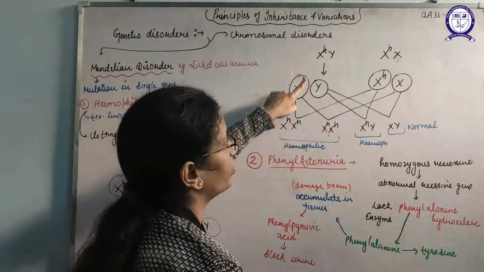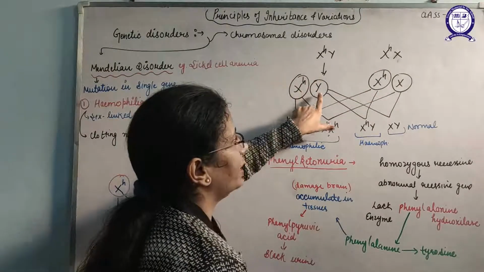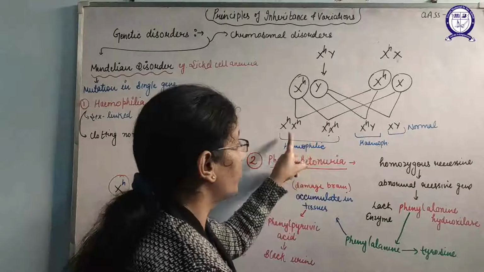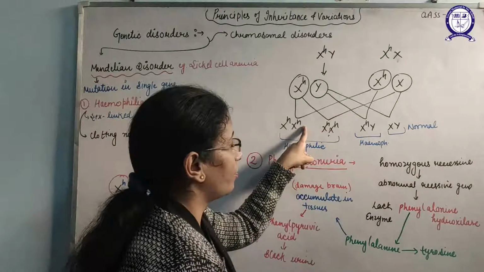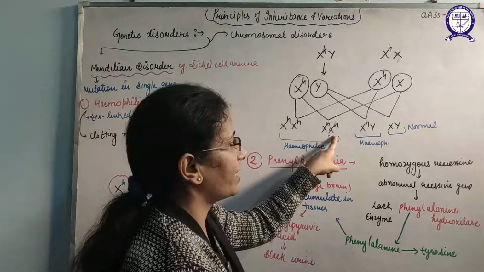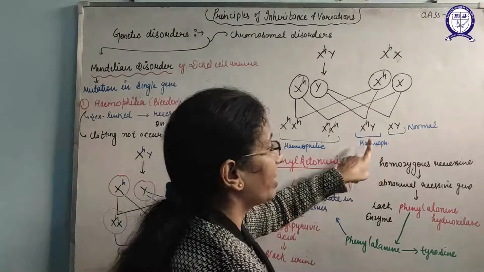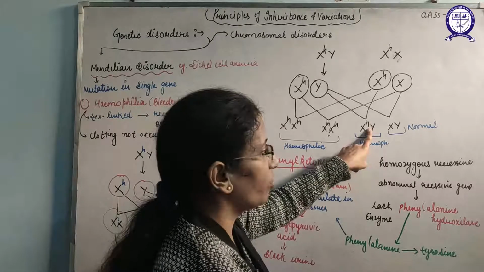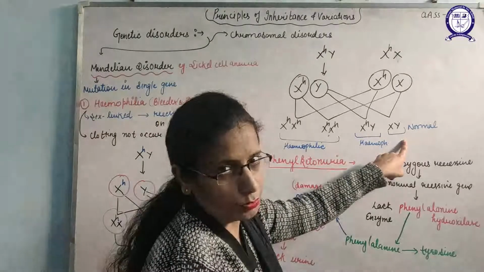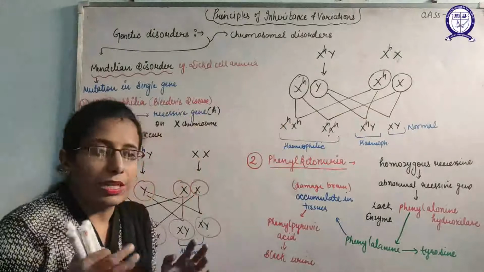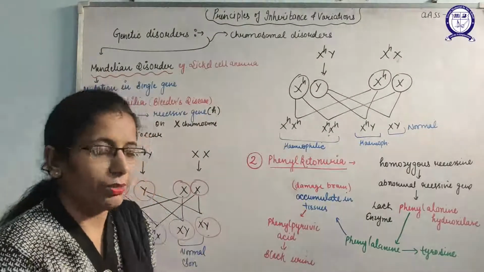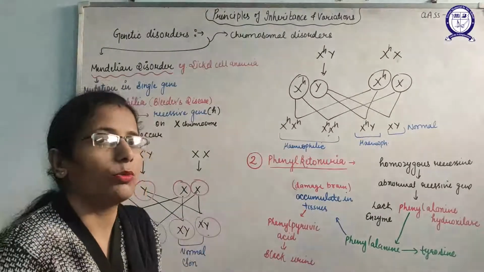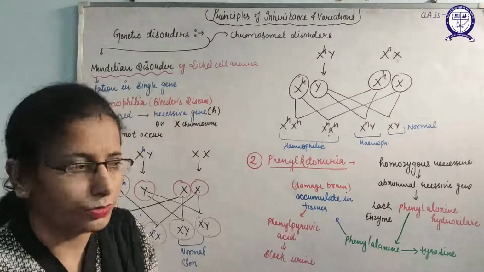We can take another example where we cross a hemophilic male with a carrier female. In this case, you can get gametes like this, and you will obtain hemophilic females, because in this case you can see both X chromosomes have the H gene. Here also both X have the H gene. On the other side we can get one hemophilic male that has the H gene for hemophilia, and one normal son also. So it depends on whether the female is a carrier or hemophilic, and whether the male is normal or hemophilic. On the basis of that, we can find out what type of offspring will be produced.